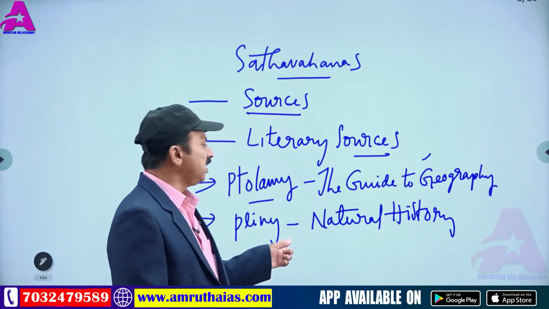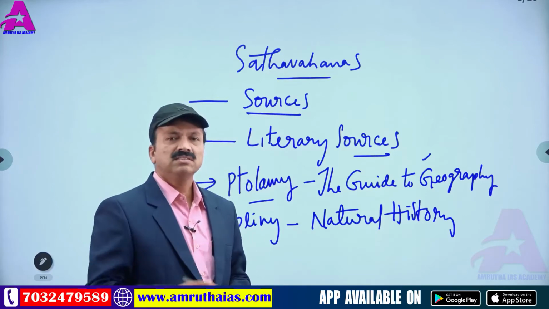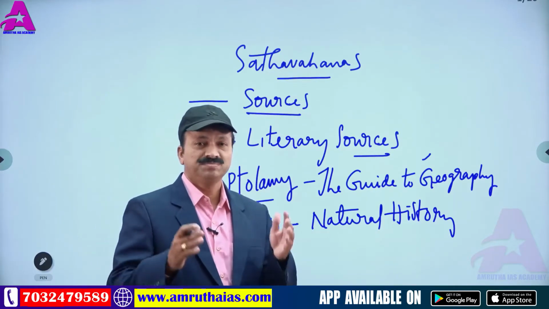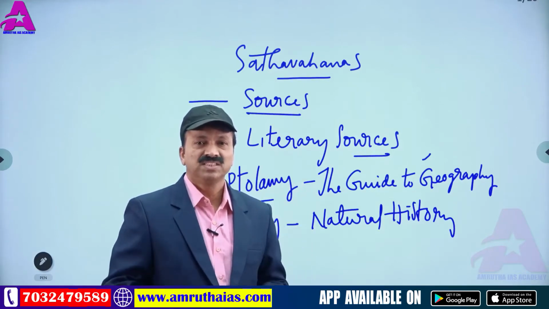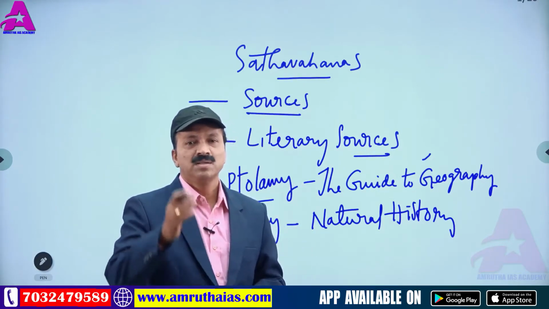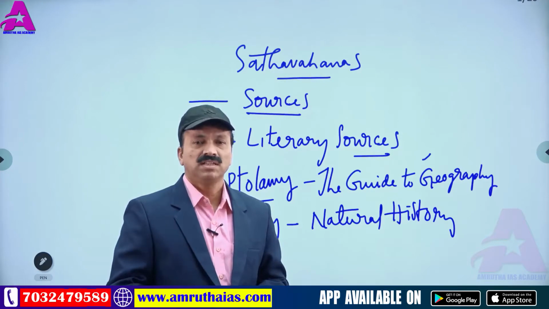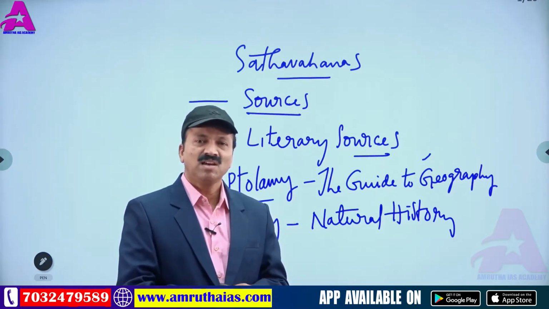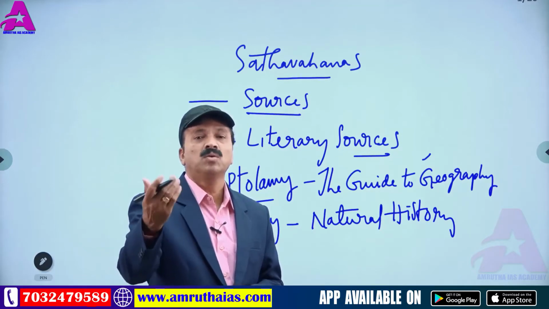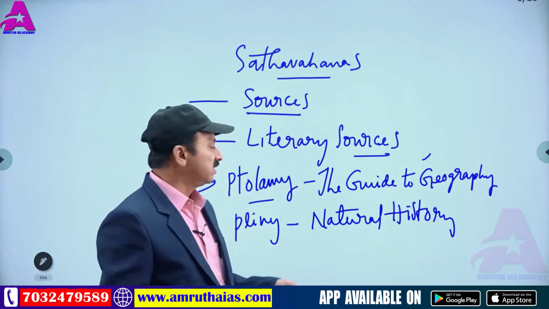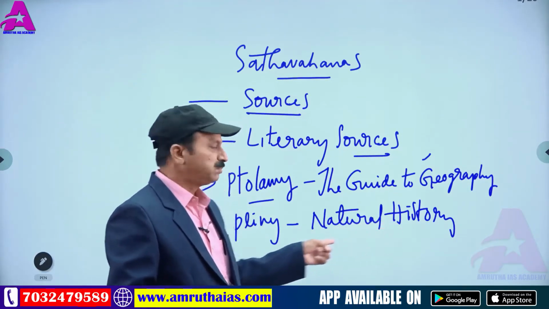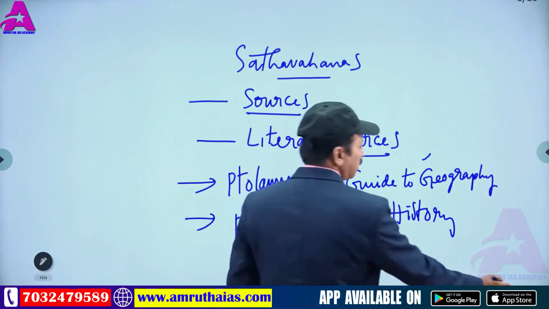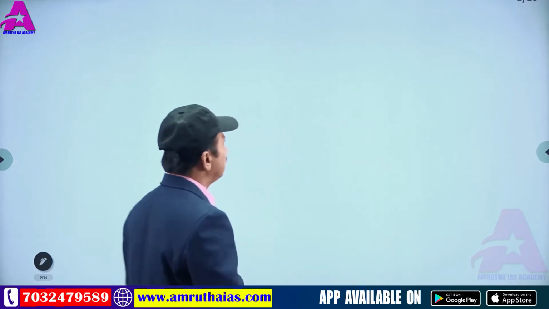Then coming to Pliny's Natural History, this said how Roman, Italian gold moved to India, to the Shatavahana Empire. Roman coins are called Dinara Mashakas. How Italian or Roman gold moved to India was said in Pliny's Natural History. That is one.